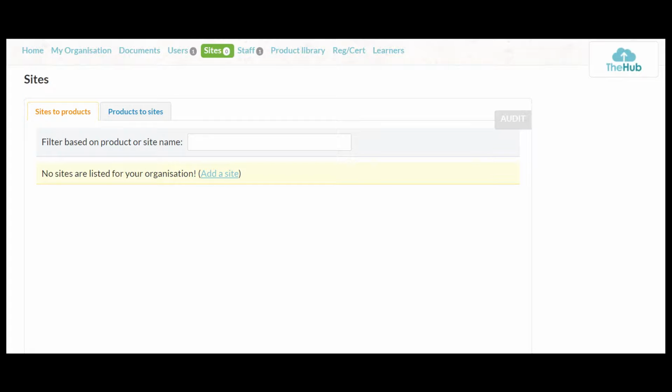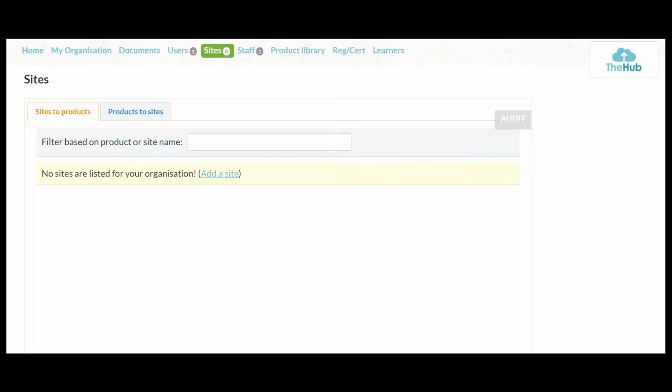Here we are on the site part of the hub then. So you'll see we've got products to sites and sites to products. There aren't any sites set up on this one, but for yourselves, if as a course provider you have other delivery addresses that aren't specified either in your organisational details on the hub, or you have other centres set up in their own right, can you please list them here? So it might be an additional teaching venue or a site that you use to undertake exams, for example. But if you could please add them to the sites, that would be great.